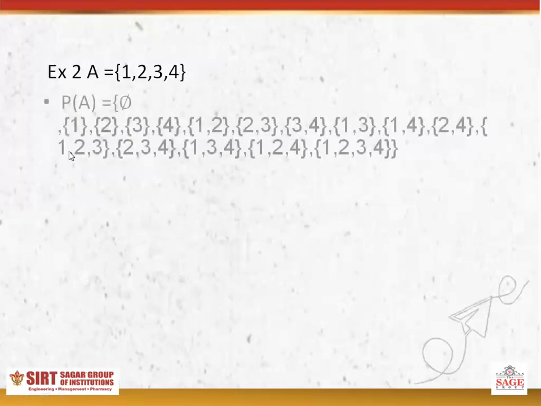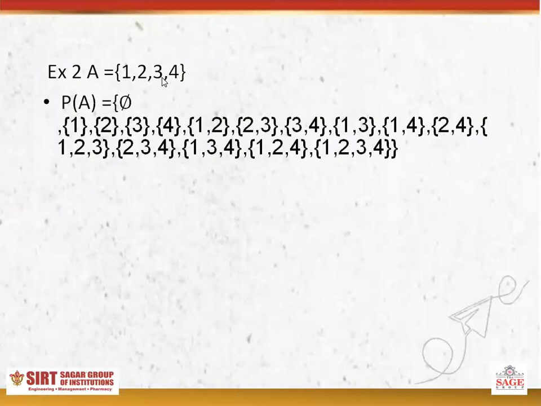One more example, suppose A is equal to {1, 2, 3, 4}. Here the total number of elements in set A is 4. So cardinality of power set A is 2 to the power 4, that is 16. First element is null, then {1}, {2}, {3}, {4}. These are called the subsets of this particular set. Then {1,2}, {2,3}, {3,4}, {1,3}, {1,4}, {2,4}, {1,2,3}, {2,3,4}, {1,3,4}, {1,2,4} and {1,2,3,4}.